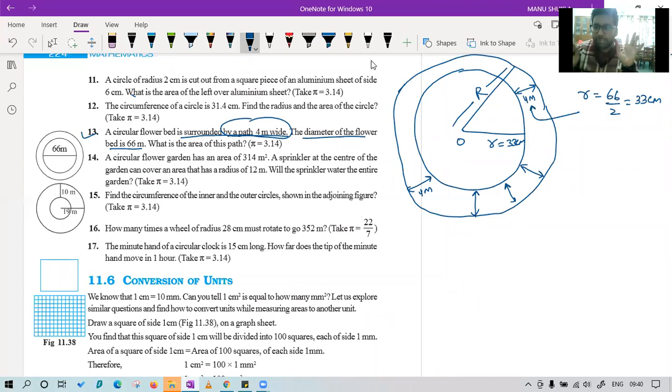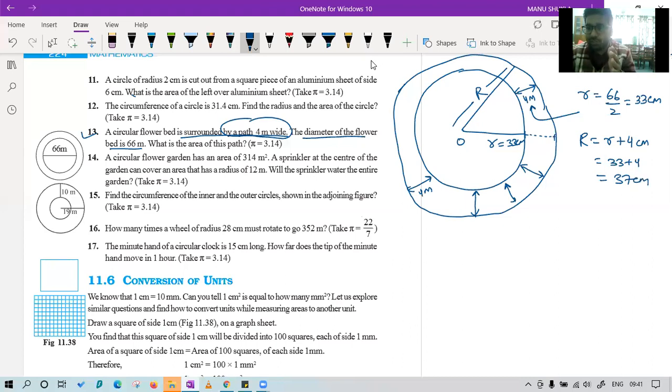You have to, no multiply, Kritika, no multiply. Sorry, it's a mistake. We will add this width. If you add this portion in this 33, you will get a complete radius. That is capital R equal to small r plus 4, that is 33 plus 4 and 37 meter.